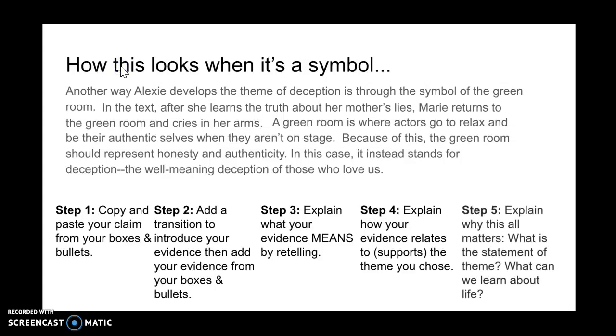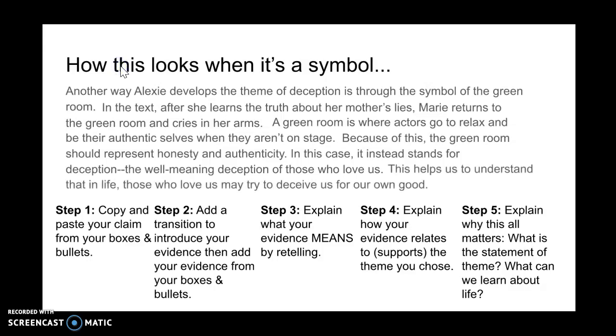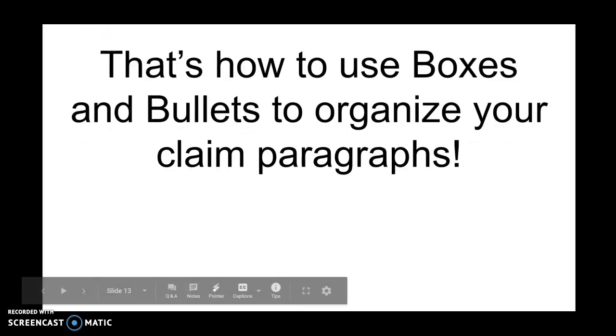Step 5, of course, I need to explain why this all matters. I need to tie it back to life, what we can learn about it, our statement of theme. And I'll use a sentence starter or transition to begin. I'll say, "This helps us to understand that in life, those who love us may try to deceive us for our own good." So that's it.